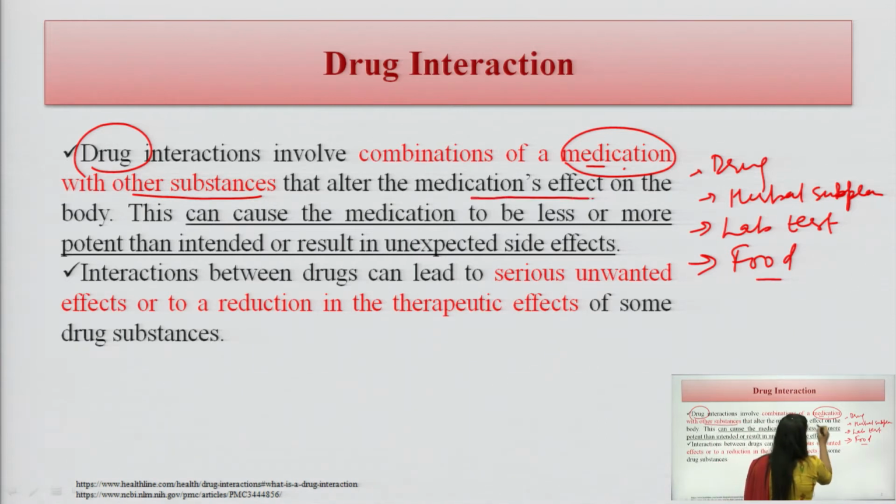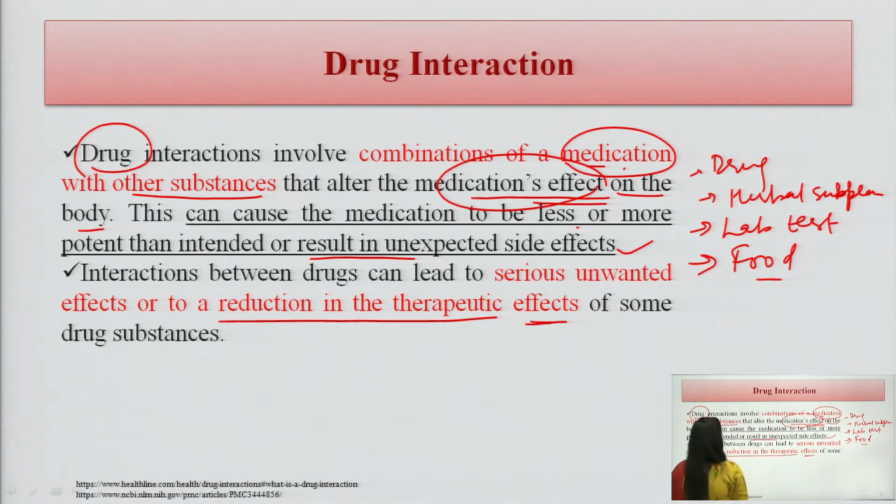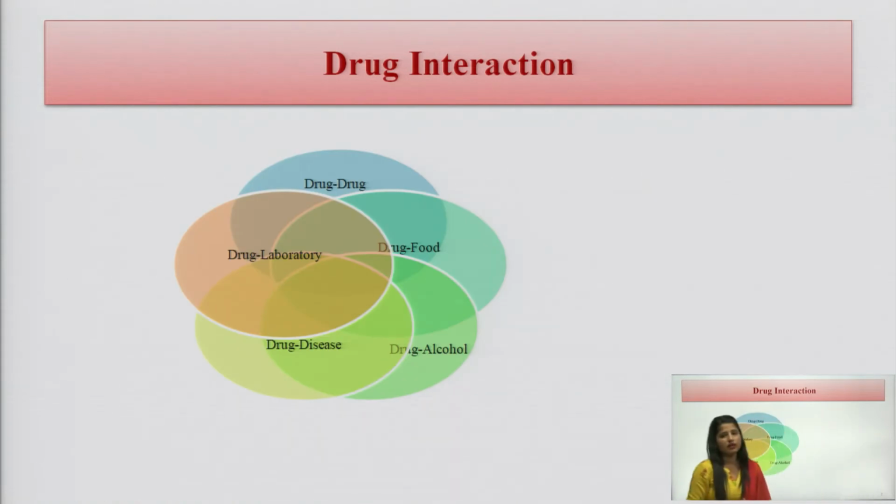They alter the medication effect. Of course, after the interaction, the effect of the medication will change. Either it will increase, or it will decrease, or there will be neutralization in the body. This can cause the medication to be less or more potent than intended, or result in unexpected side effects. Interactions between drugs can lead to serious unwanted effects or a reduction in the therapeutic effects of some drug substances.